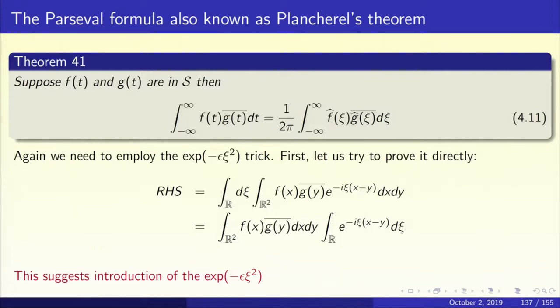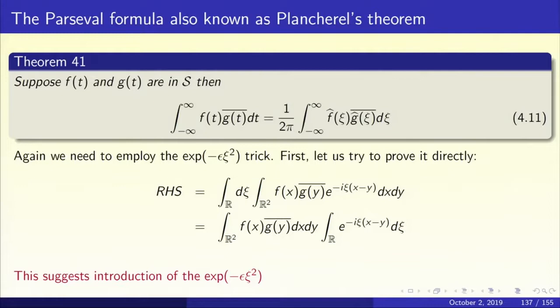So that's why, all in all, you're going to get RHS equal to three integrals: an integral with respect to chi, an integral with respect to x, and an integral with respect to y. So it's a triple integral. The outermost integral I'm going to call with respect to d chi. Integral with respect to d chi, integral over R squared f(x) g(y) bar e to the power minus i chi (x minus y) dx dy.